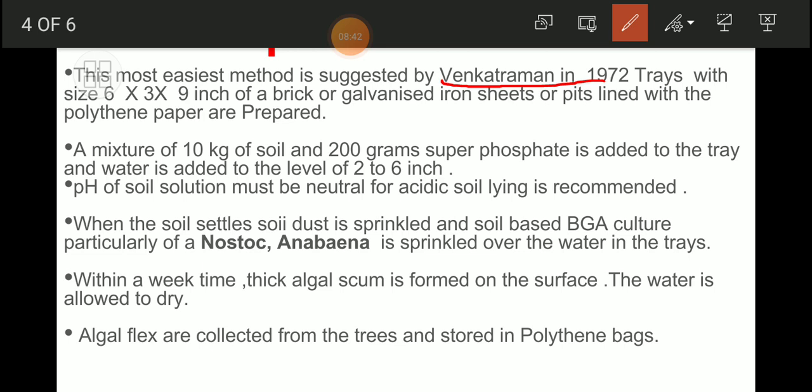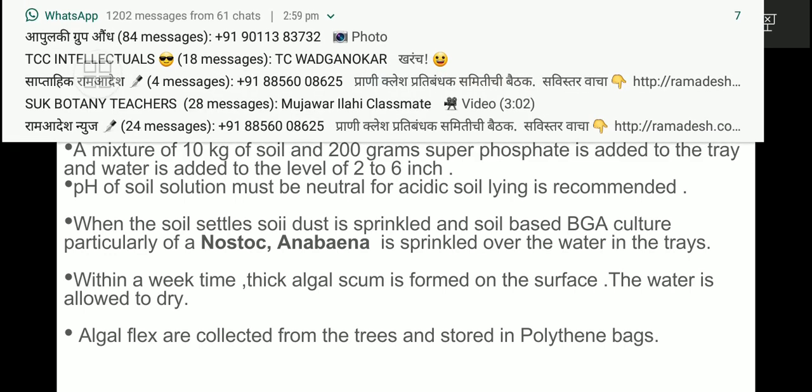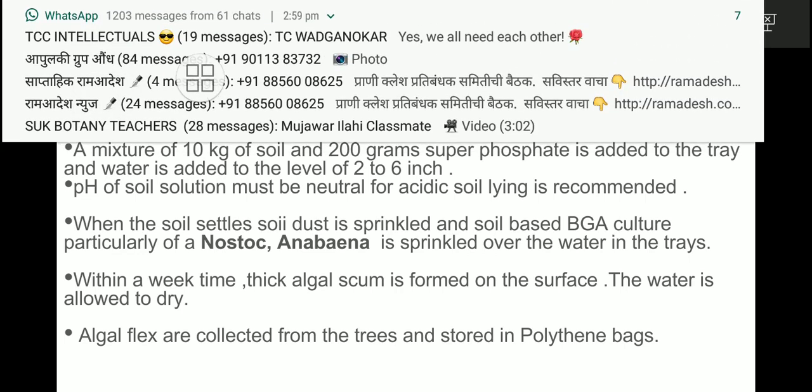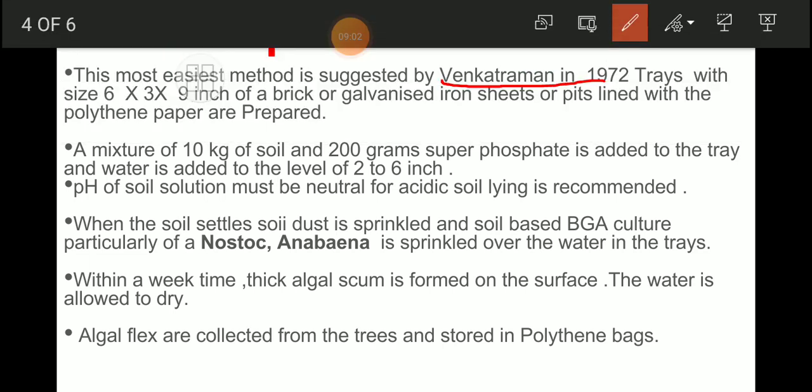According to Venkataraman's blue-green algae growing method, trays with a size of 6 by 3 by 9 inches, shallow brick trays, or galvanized iron sheets, or pits lined with polythene paper are prepared.